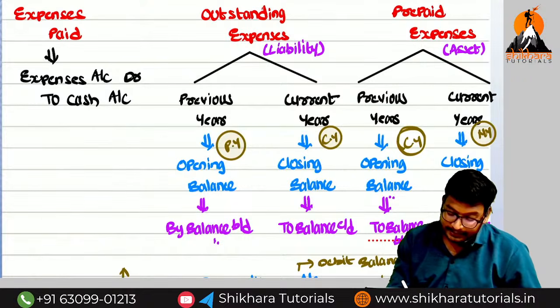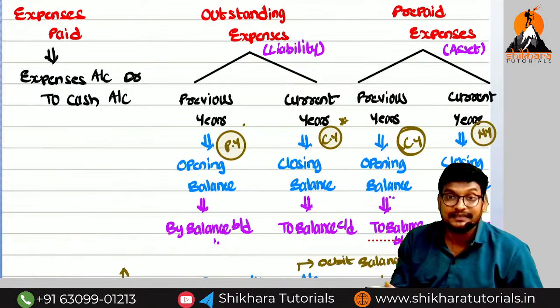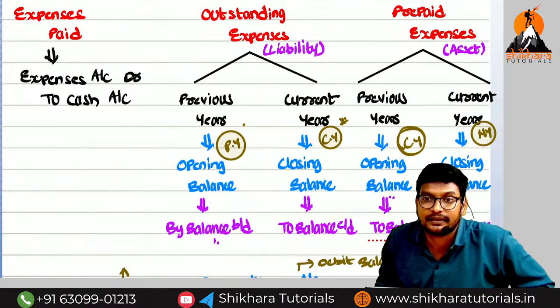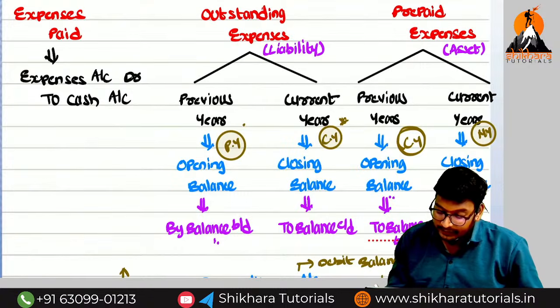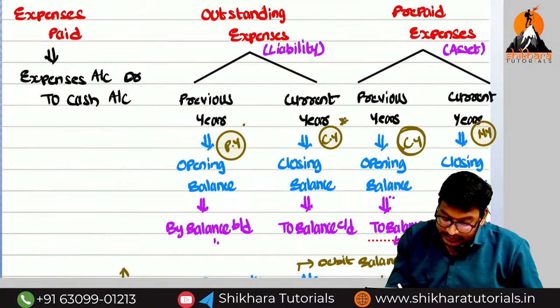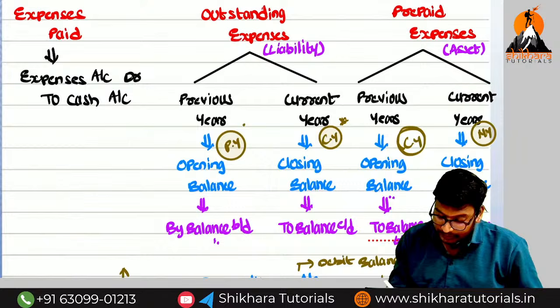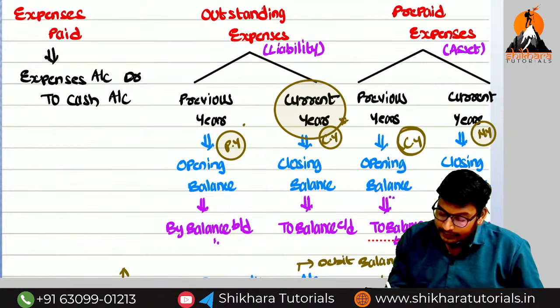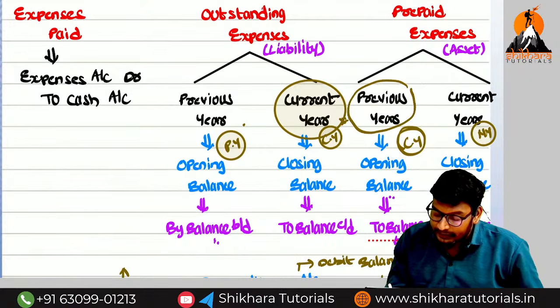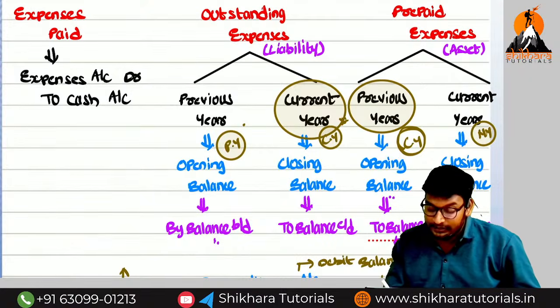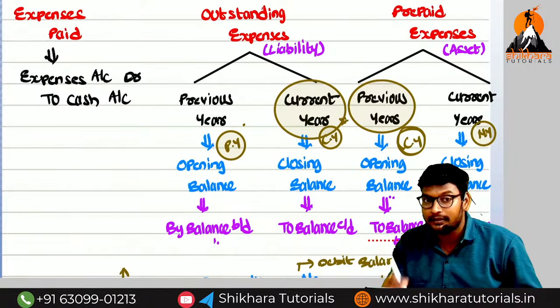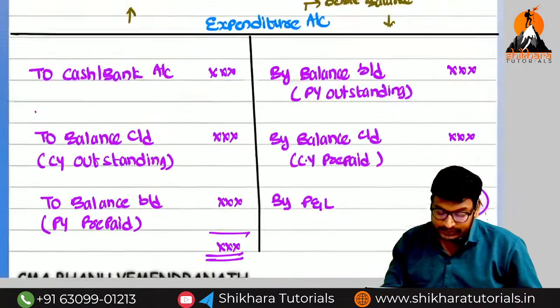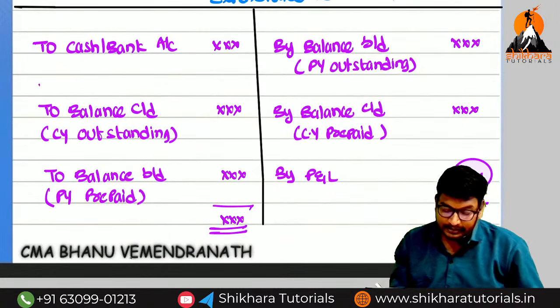Anything related to the current year means it increases. So for the current year, what are the two items? Outstanding expenses, closing balance. Nothing but current year outstanding related to the current year, and previous year prepaid related to the current year. These two things we record on the debit side. Which side have we recorded?